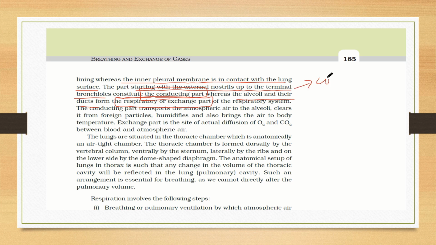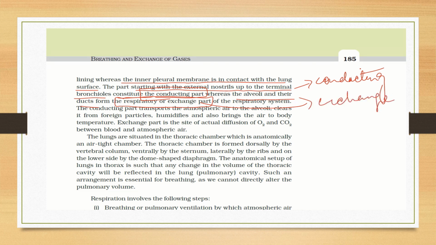First is the conducting part, where air from outside is conducted to the inside of the lungs. And the alveoli and their ducts, where the respiratory exchange happens, are called the exchange part.